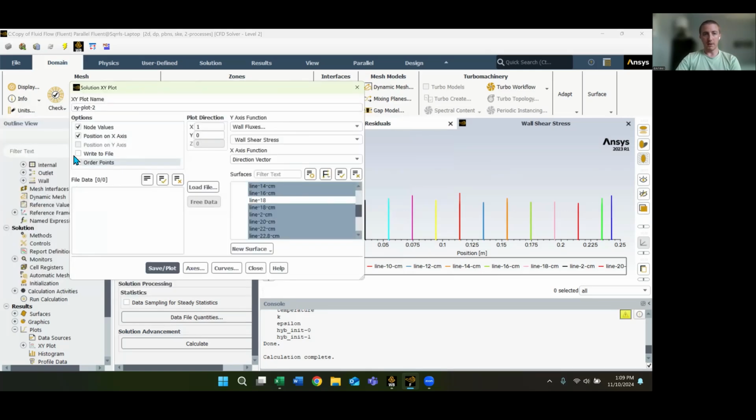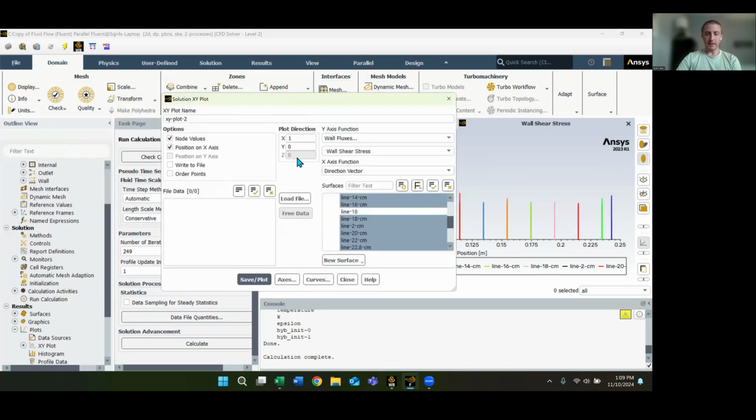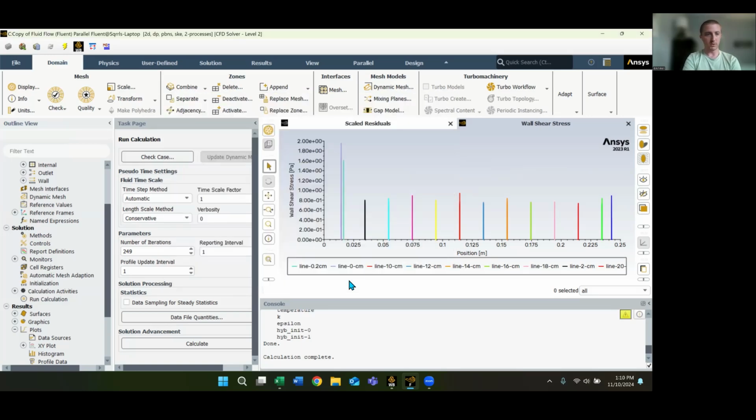But we would do a write to files and save it as an XY file and pull it up in Excel. I'll show you a portion of that at the end. And the one last thing we need to get, because we will use those wall shear stresses also to calculate the local skin friction coefficient, is the drag force coefficient.